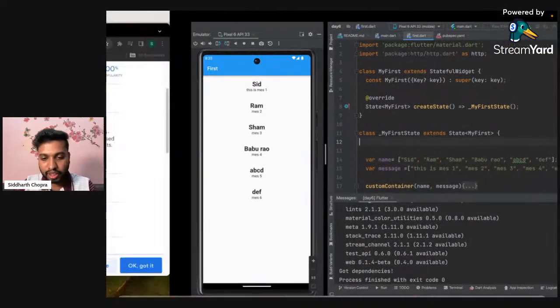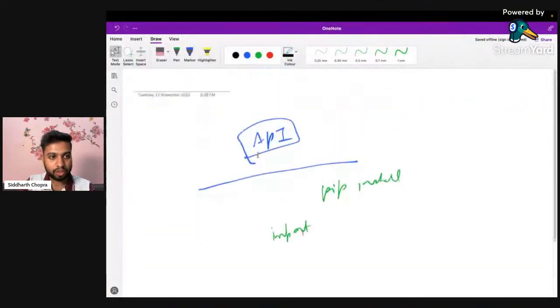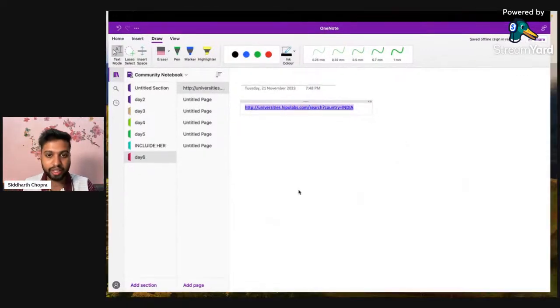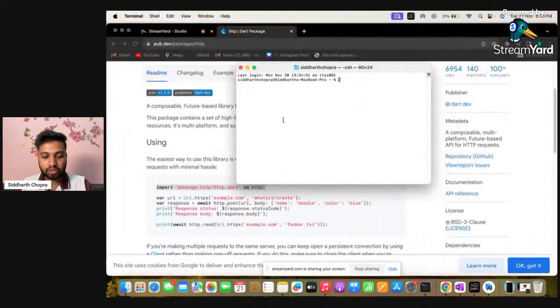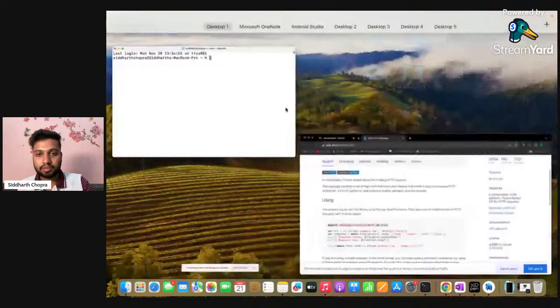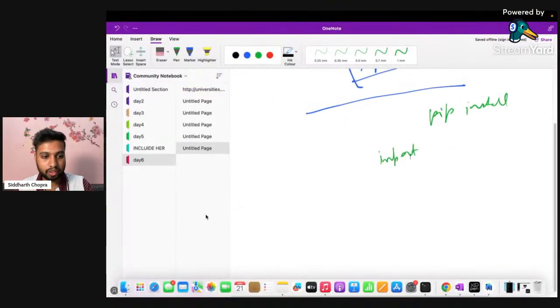Before that, we can see which API we are going to use. I already have an API here. So what exactly is an API? Let me explain that. Let me open a terminal. Again, let me create a new page.